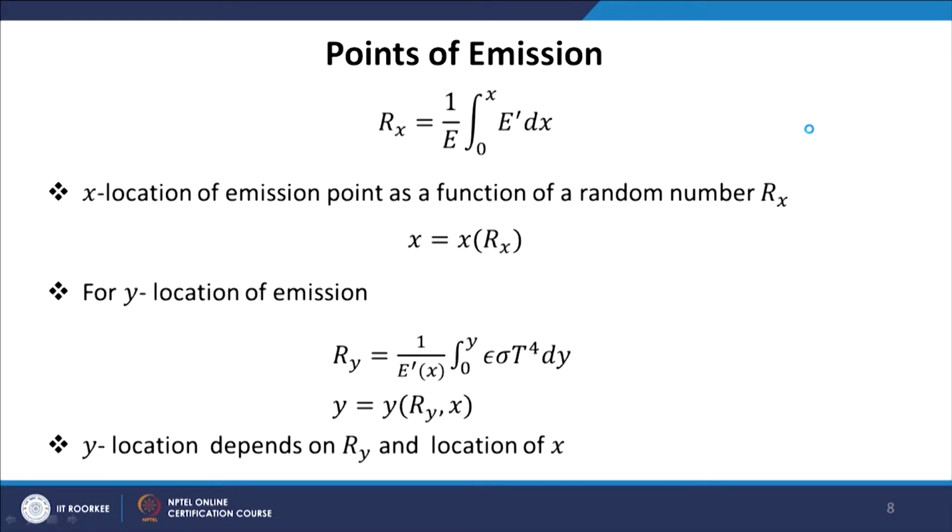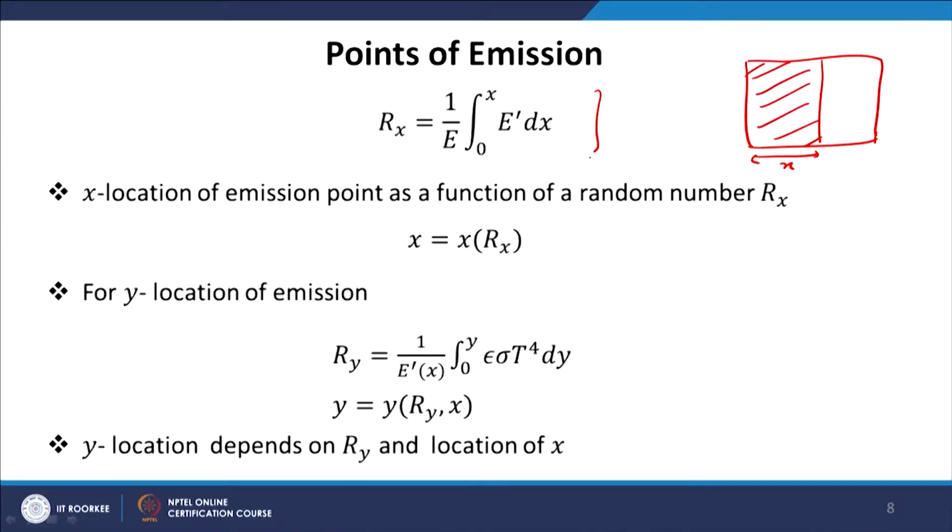Now, we define a cumulative distribution R x. So, the cumulative probability distribution R x is basically the amount of energy emitted, integral 0 to x of E prime dx, upon 1 upon E, that is the total amount of energy. So, this is the plate, and the amount of energy emitted from this plate divided by the total energy gives you the cumulative probability of emission from this plate for all values of y.